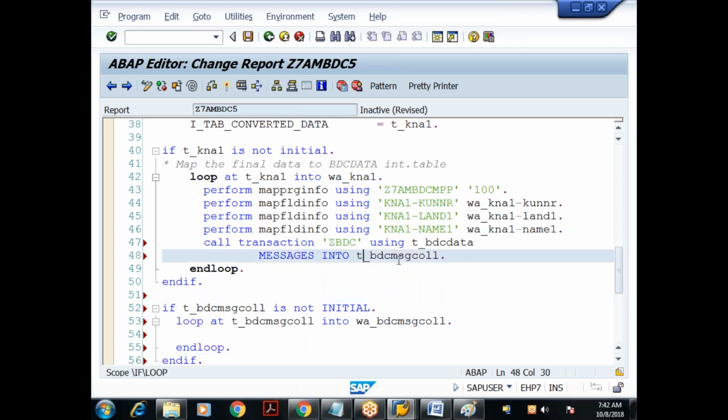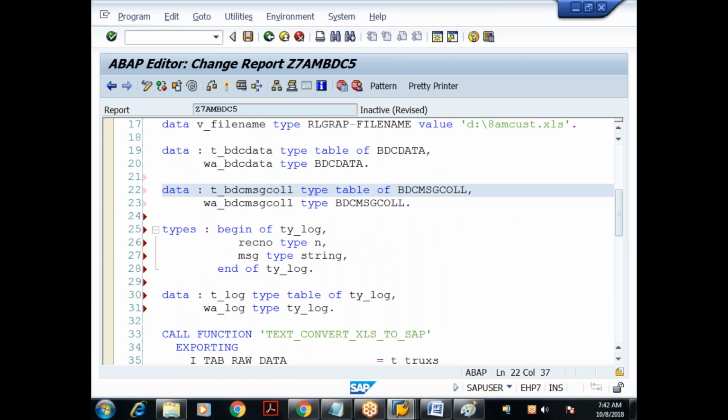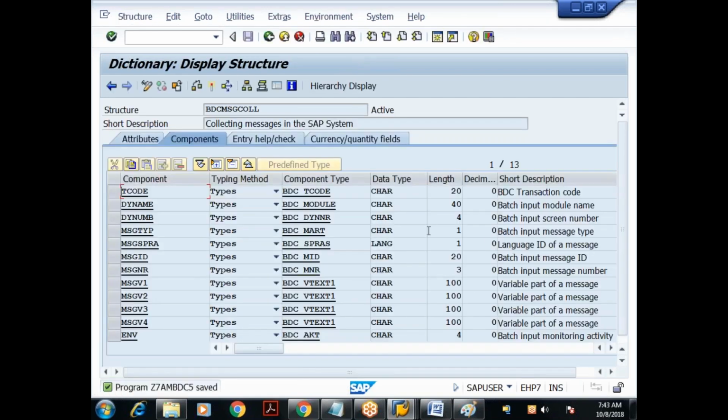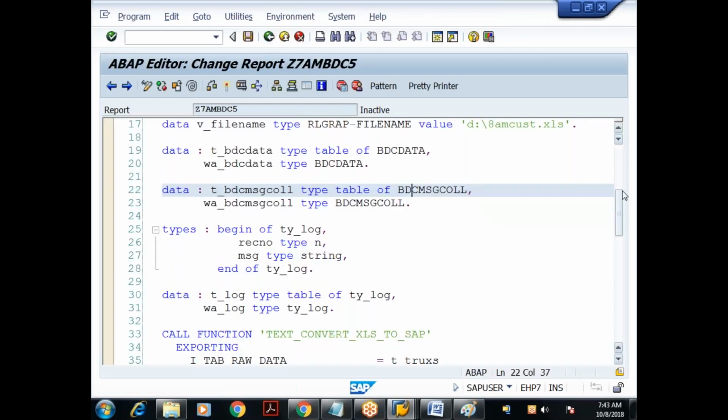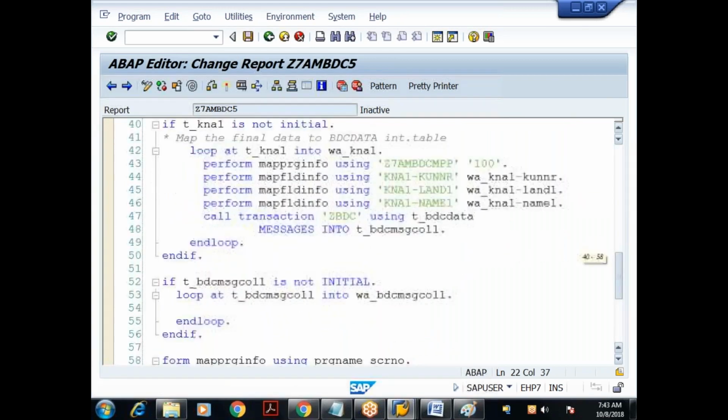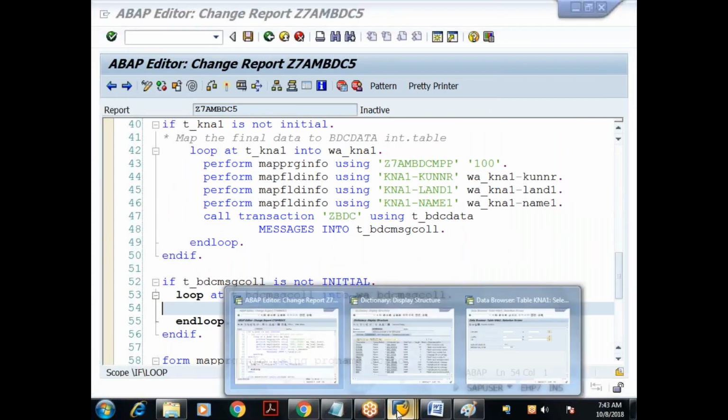So what this internal table will contain is all the message IDs. By using these message IDs, I can collect the message. So what I'll do now, inside this loop and loop, I will call one function module.